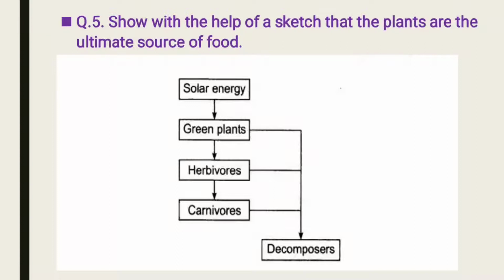If herbivorous animals are not there, there is nothing to eat for carnivorous animals also, so they also will die. It means that we can say that plants are the ultimate source of food. It means all living organisms, herbivorous and carnivorous animals, directly or indirectly depend on plants only.